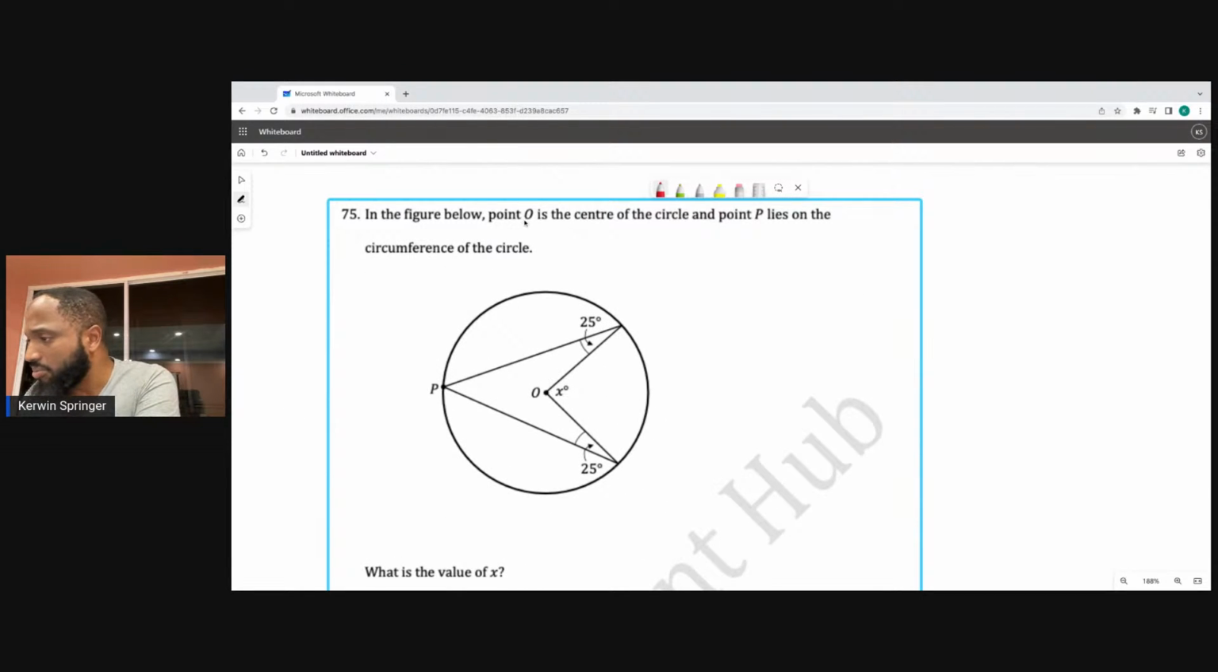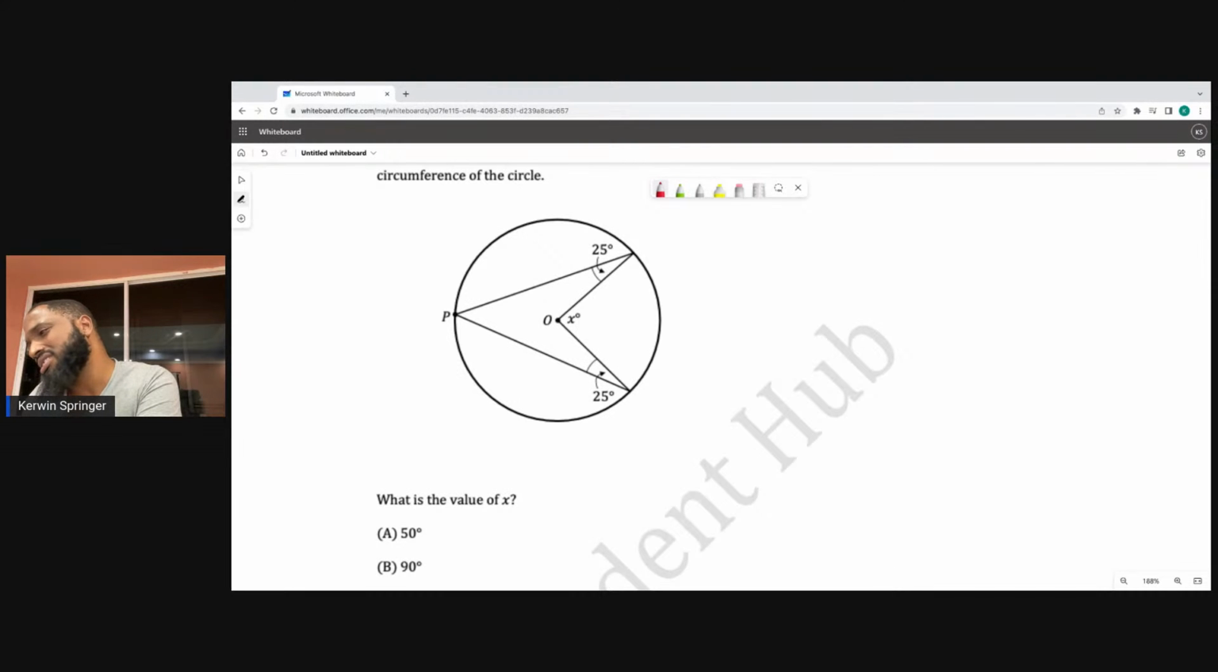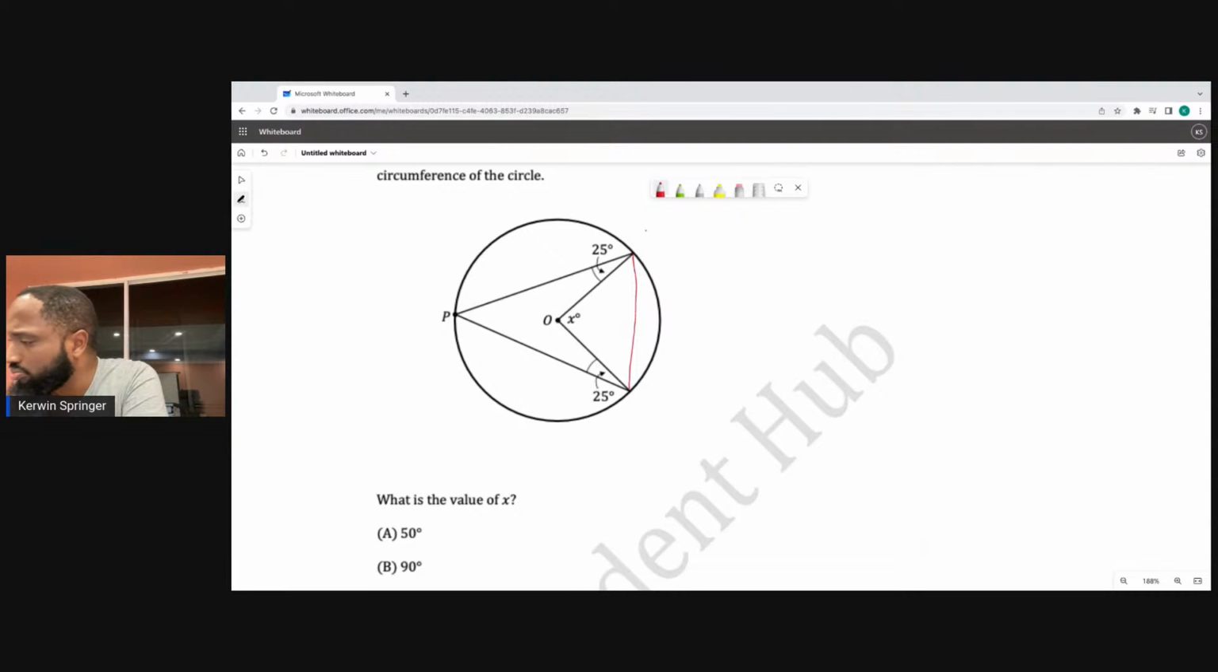In the figure below, point O is the center of a circle and point P lies on the circumference. All right, see then what is the value of X? Let's do this question, right? I don't know how to do this question. So this is 25 and this is 25. Let's see any rule that we could exploit here, boy.